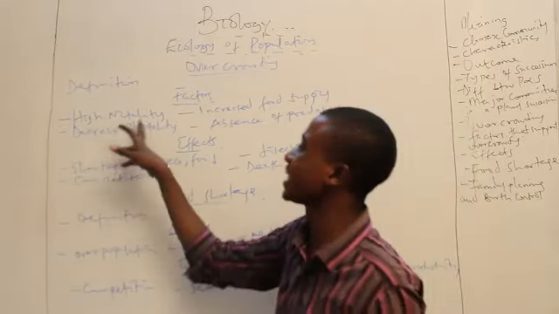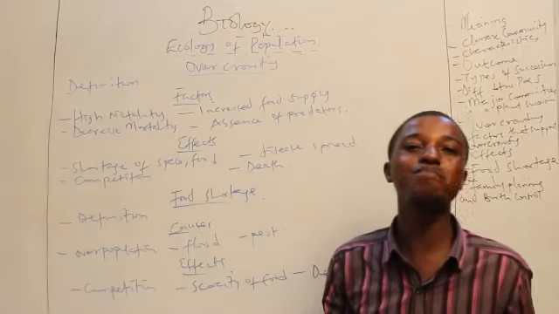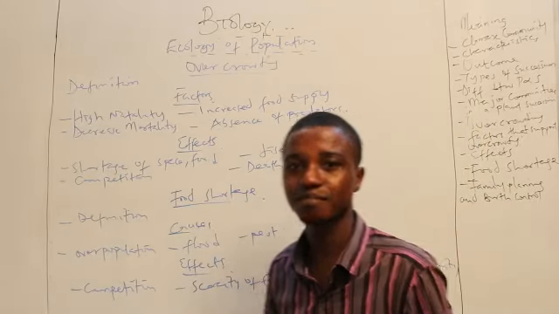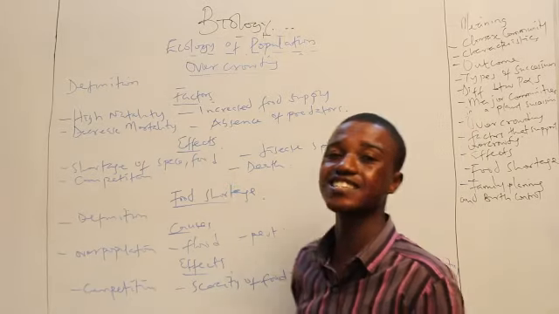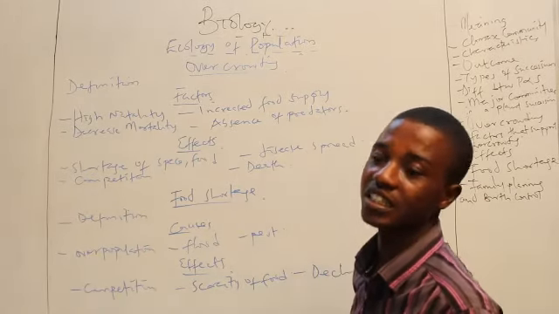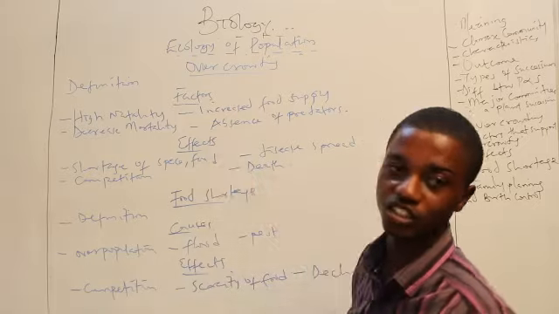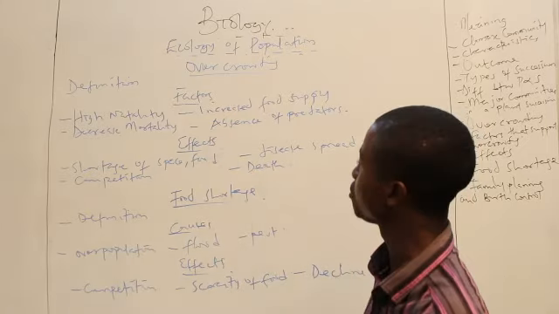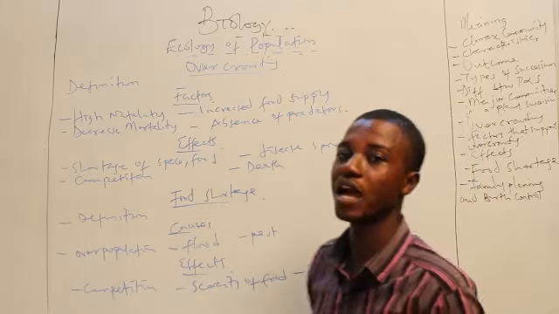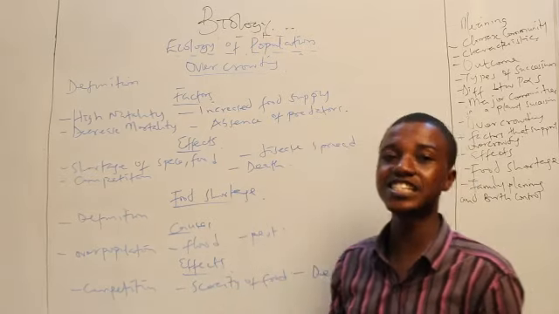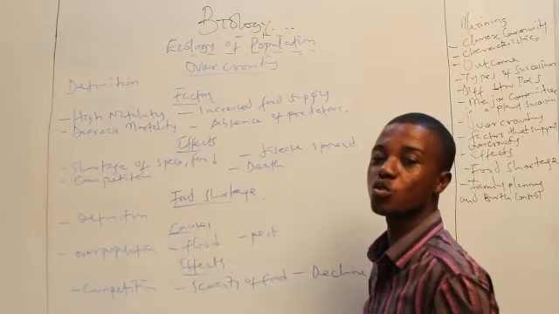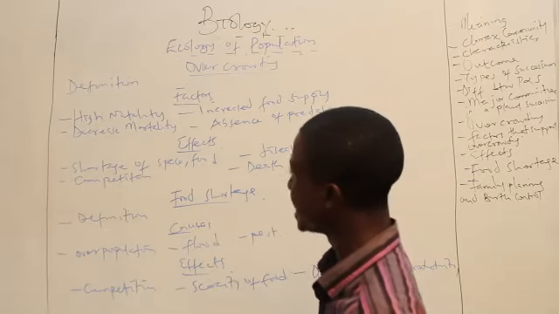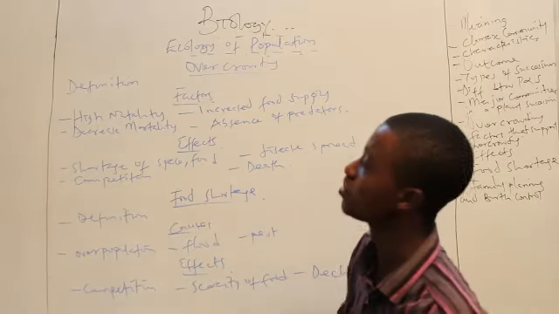One of them is high natality. Natality simply means birth rate, to give birth. So high natality, when there is increase in birth rate, over time, definitely overcrowding will result because people will be more than available resources. We also have increased food supply. When food supply is increased, definitely people will eat well, people will feed well, and people will reproduce well. So we see a high number of organisms in the environment, so to speak.